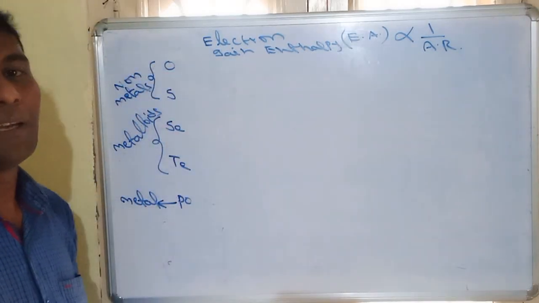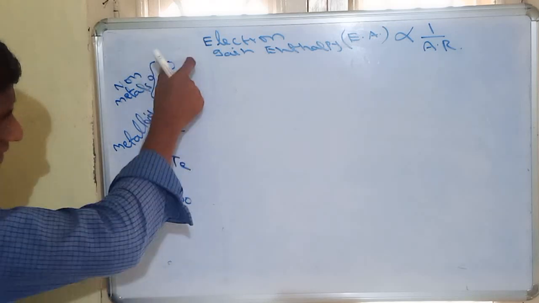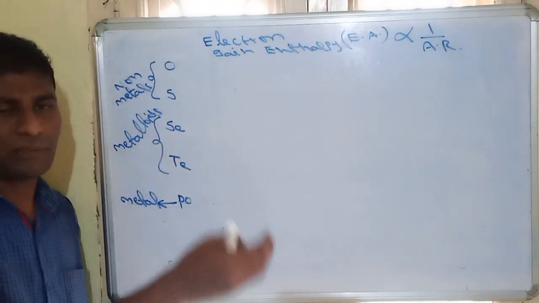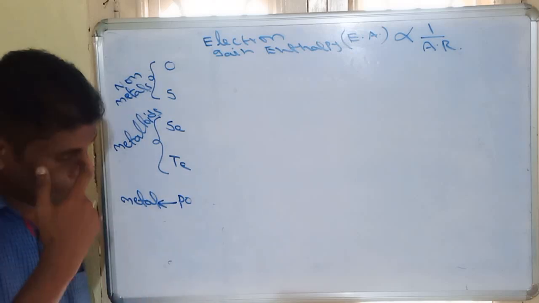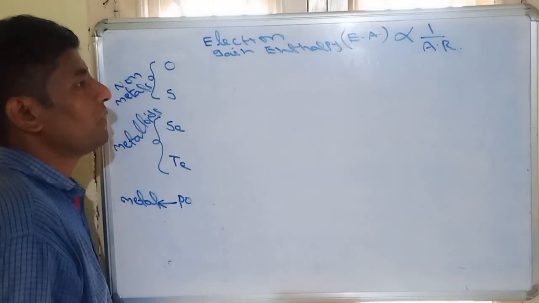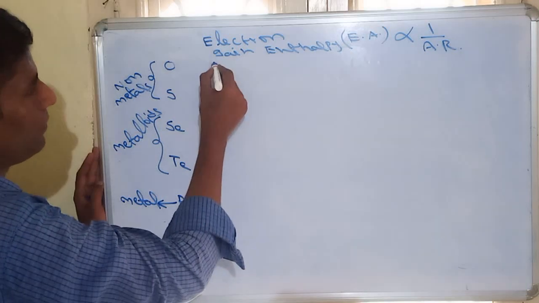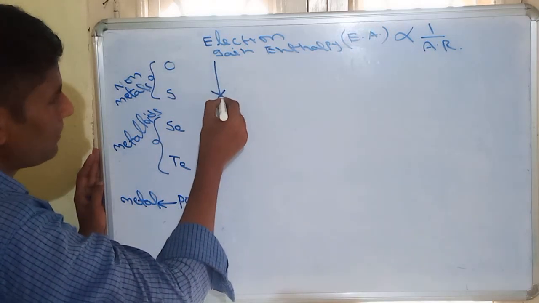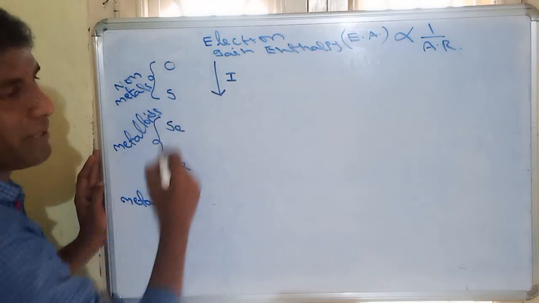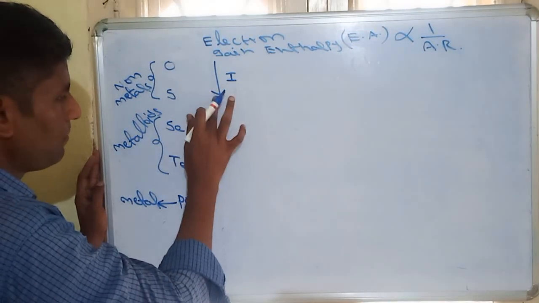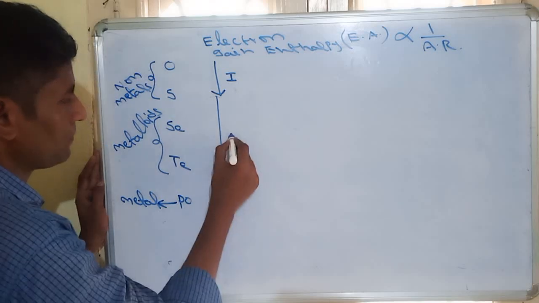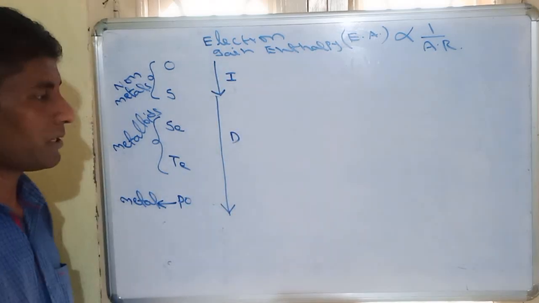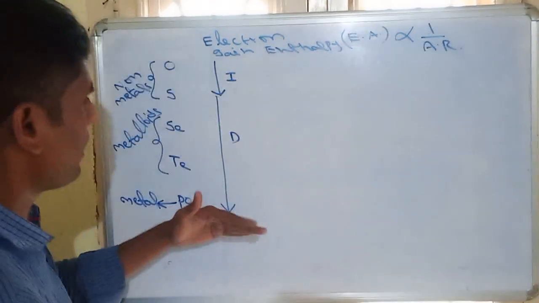Since oxygen is small in size, it should release a very large amount of energy, and polonium a smaller amount. But actually, electron affinity increases from oxygen to sulfur, and then decreases from sulfur to polonium. This is the actual order of electron gain enthalpy.